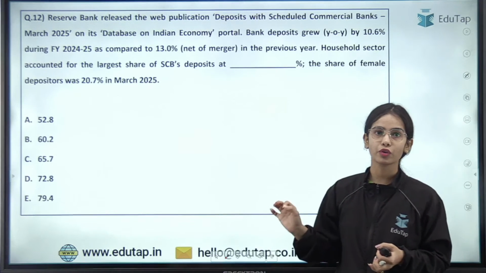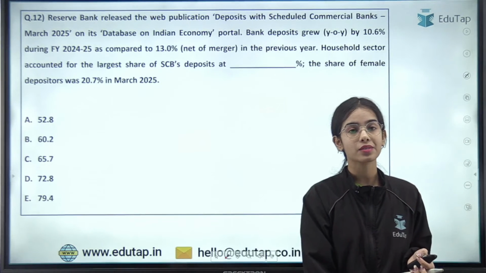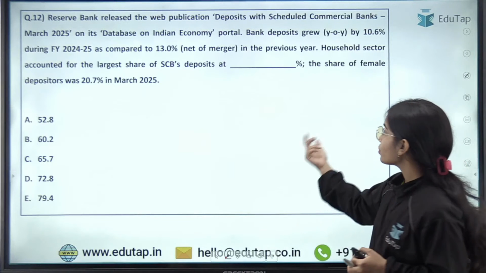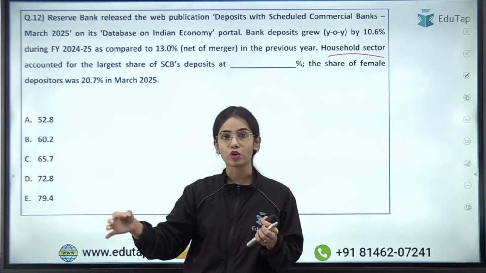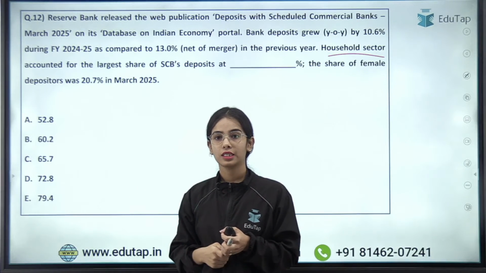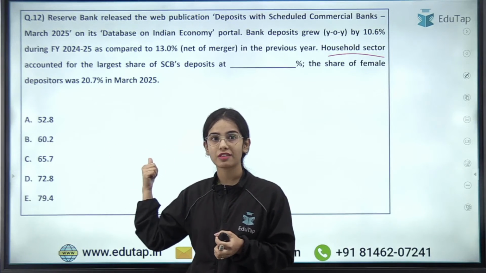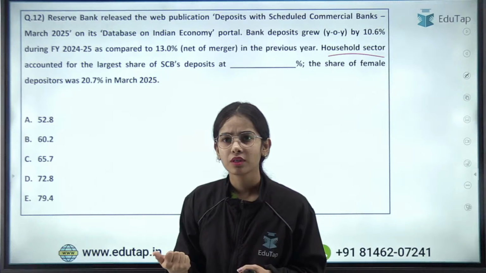Next question in front of you is regarding the deposit data. Try to read the question very carefully and try to answer the question. So here the question is saying that the Reserve Bank has released the web publication for the deposits. The household sector accounted for the largest share of the Scheduled Commercial Bank deposits at what percentage? Okay: 52.8%, 60.82%, 65.7%, 72.8%, 79.4%.